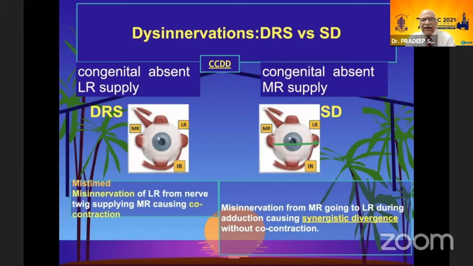Disinnervations in DRS are a situation in which the 6th nerve is missing and the 3rd nerve is playing in place of that. Similarly, in synergistic divergence, the innervation which should go to the lateral rectus is coming from the medial rectus, and that causes a synergistic divergence.